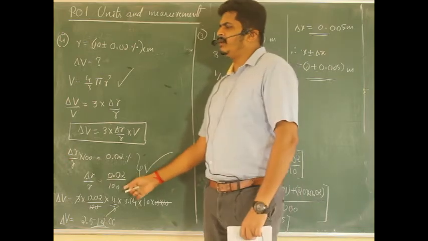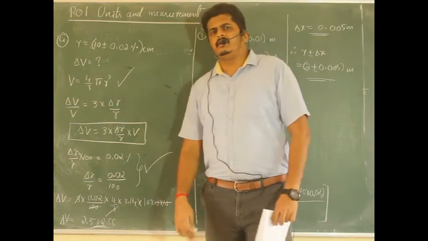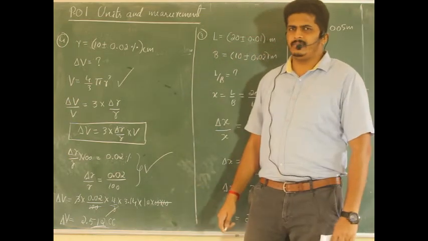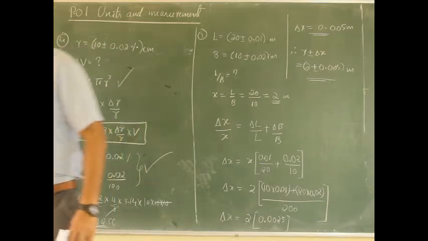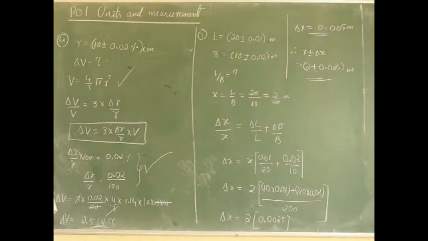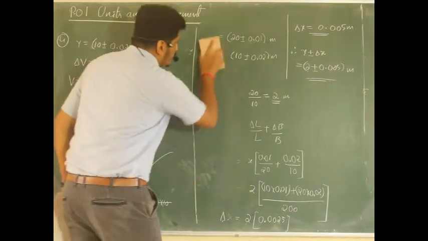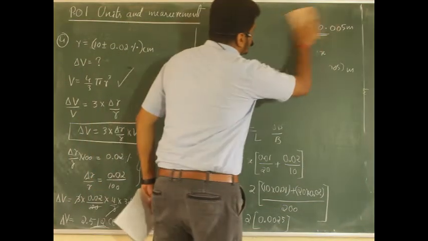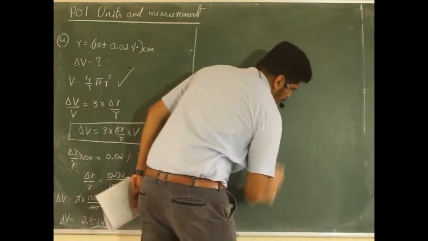This is the way of understanding this type of numerical. Hope this is clear for you people. So that is all about question number 4, which is already solved. Let us move on to the next question.